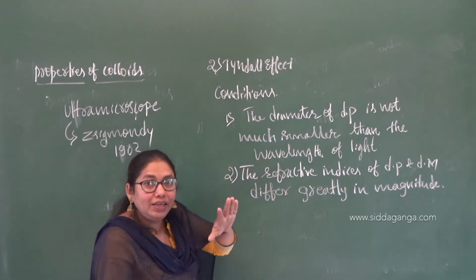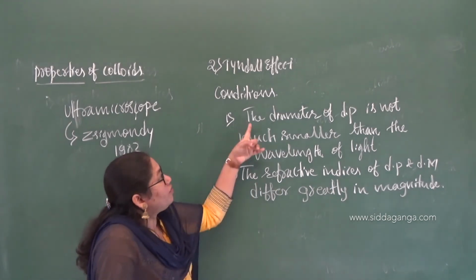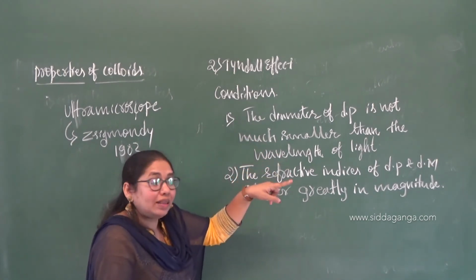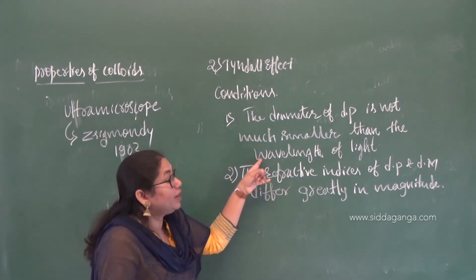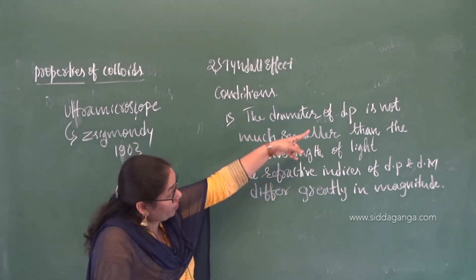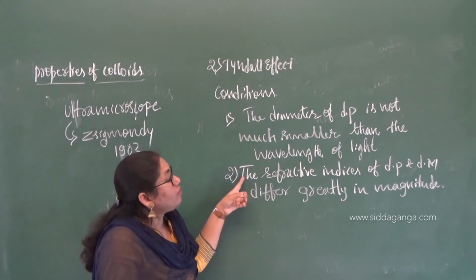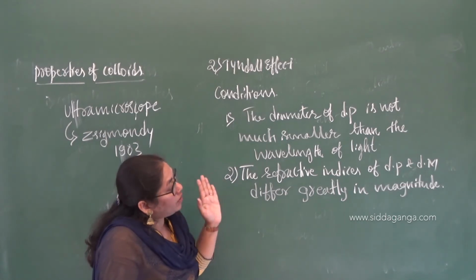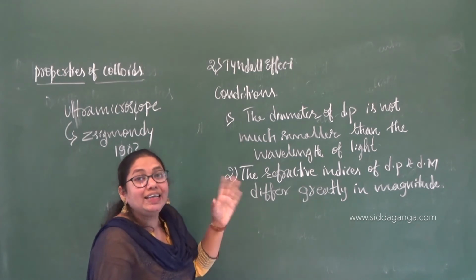So what are the conditions for a colloidal solution to show the Tyndall effect? The first one, the diameter of the dispersed phase is not much smaller than the wavelength of light. Are you getting this one? It should be comparable with the wavelength of the light. Dispersed phase, the colloidal particles. Then the refractive indices of the dispersion phase and dispersion medium should differ greatly in their magnitude.